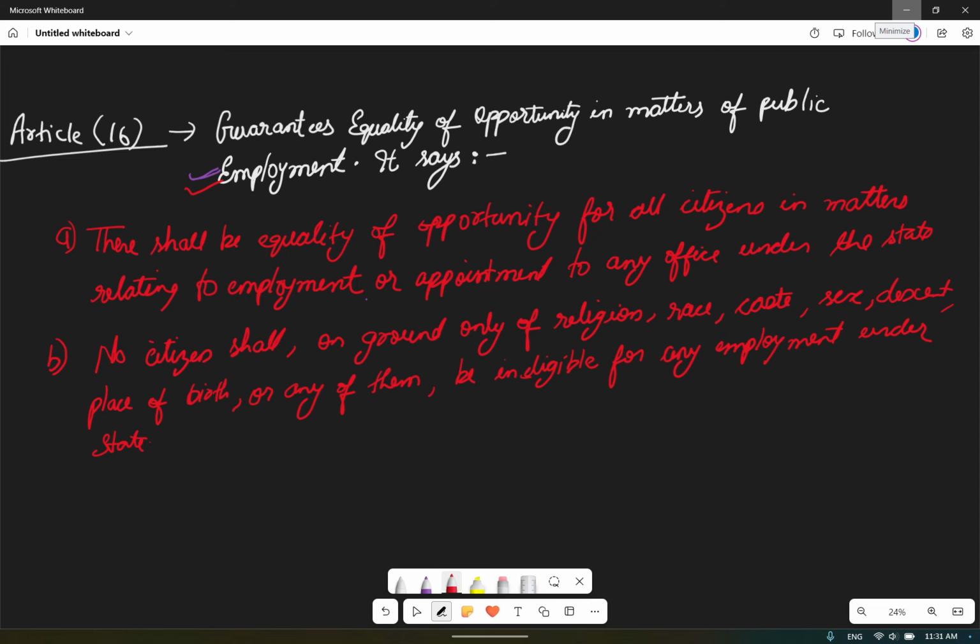Understood? So this was a glimpse of what was actually present within Article 16. The 77th Amendment was provided to continue the reservation and promotion of the SC and ST, and identification of backward classes, subject to judicial review. Now we'll dig deeper into Article 16.